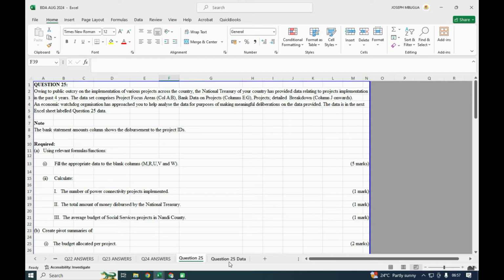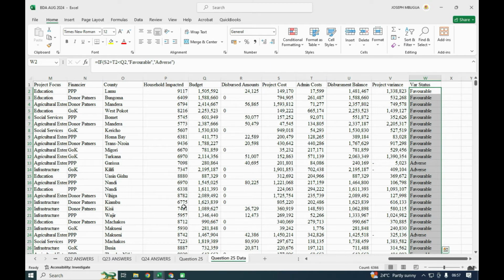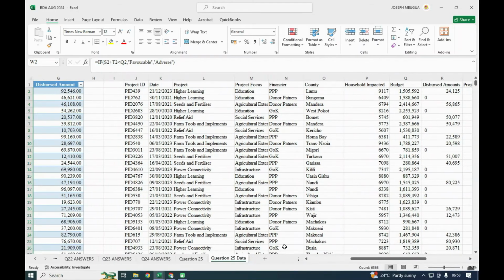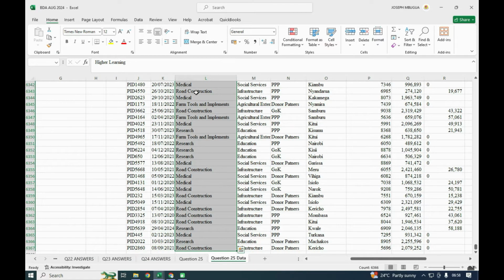Again, that is 1 mark. So remember the projects are here. We need the ones that are for power connectivity. This one, power connectivity. How many are they? So you can just shift down arrow to go to the last.